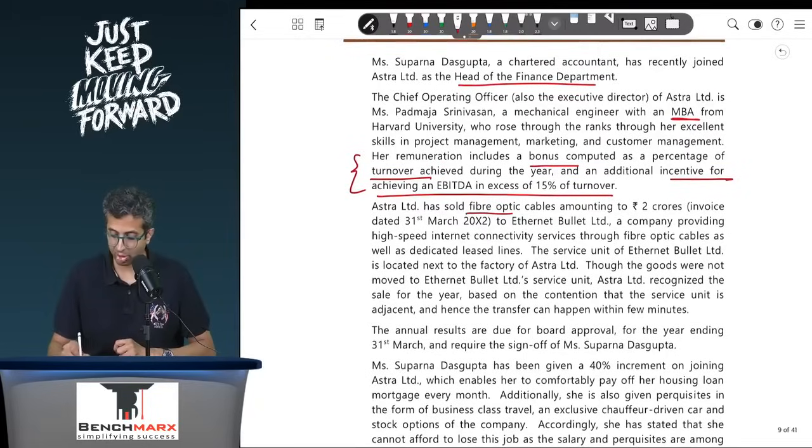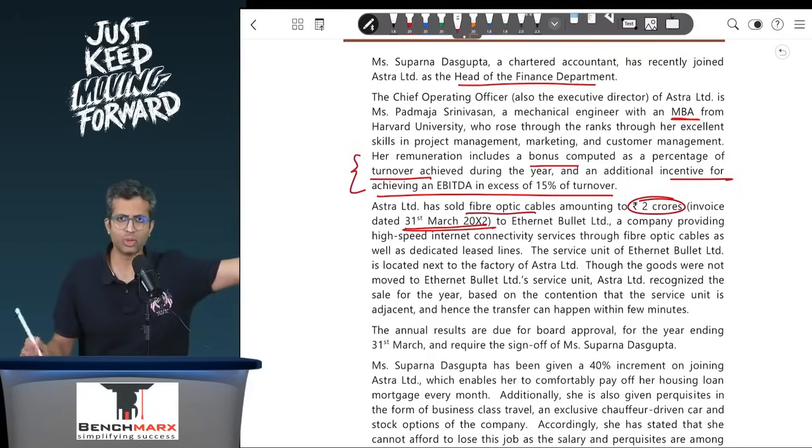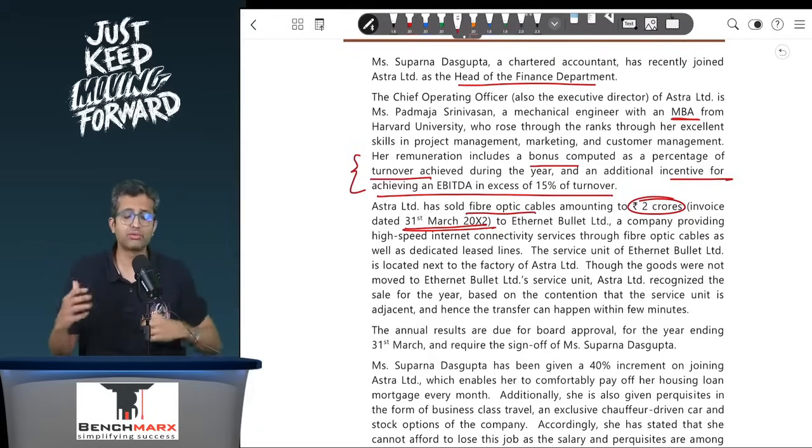Astra has sold fiber optic cables amounting to 2 crore. The invoice is dated 31st March. So as per Ind AS 115, when should revenue be recognized? Should it be recognized necessarily on the invoice date? No, that may be used for GST, for example, but for Ind AS 115, revenue should be recognized when the control of the goods is transferred. In this case, when the delivery happens at the customer site.